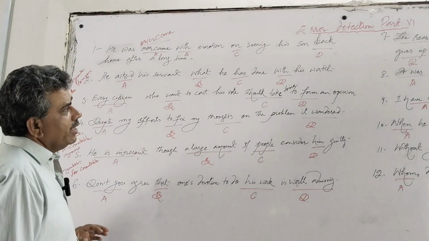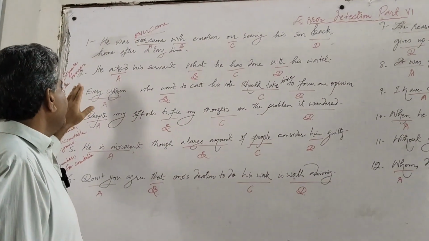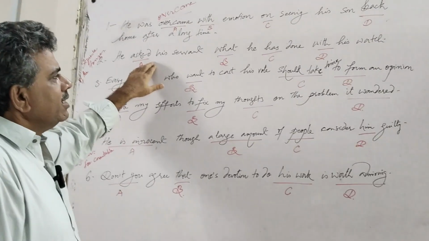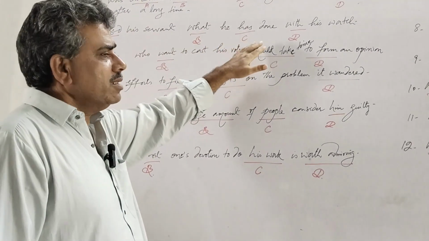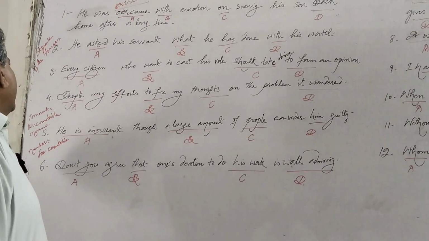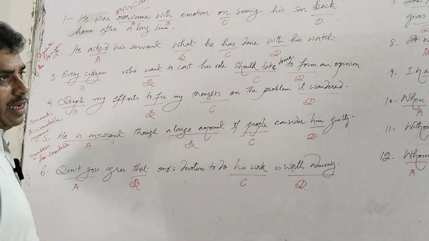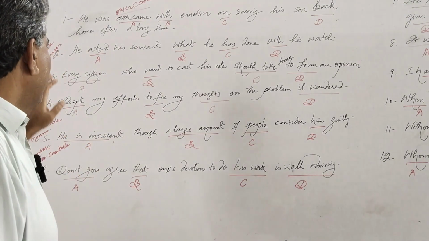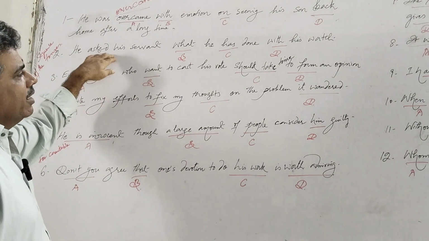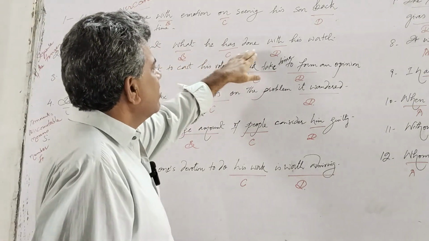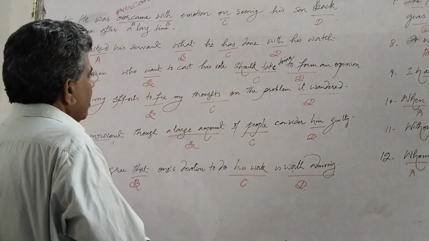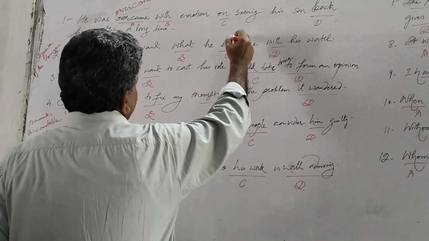Now, when we read the sentence, we see that the first part of the sentence is in past tense, and the second part is present perfect. So, we know that we should have a sequence of tenses. When we have past indefinite, then the other part of the sentence should also be in past. So the error is here at C point.